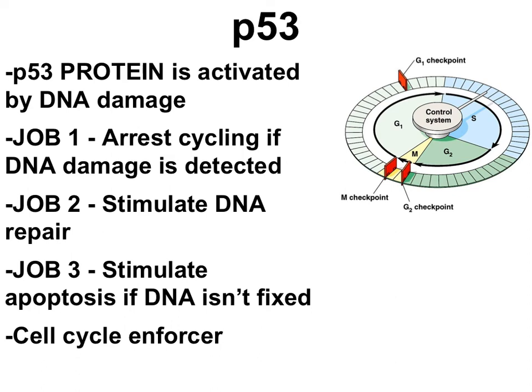Next, P53 will initiate the mechanisms for DNA repair. P53 doesn't repair the DNA itself, but kind of lets other proteins know that DNA repair is needed. Finally, if the DNA isn't fixed, P53 will signal the cell to undergo apoptosis, or programmed cell death, also known as cell suicide. Think of P53 as the cell cycle enforcer.